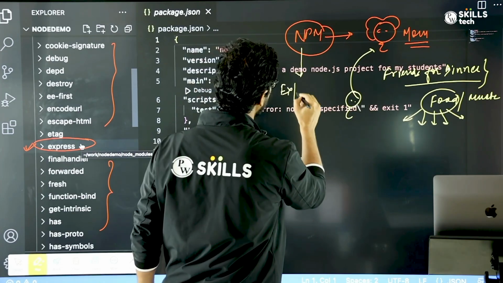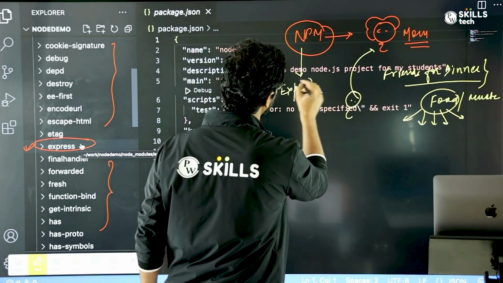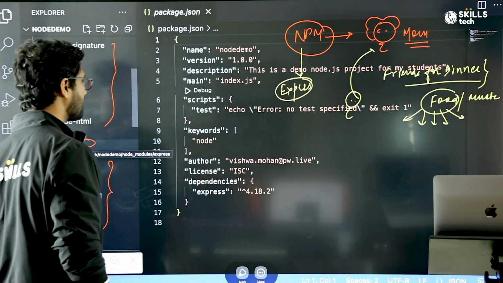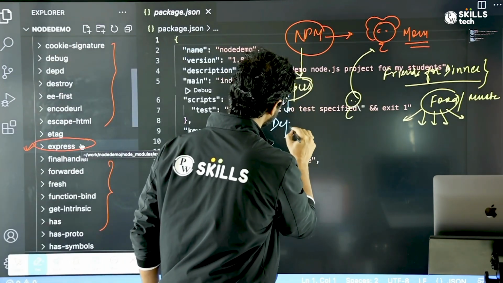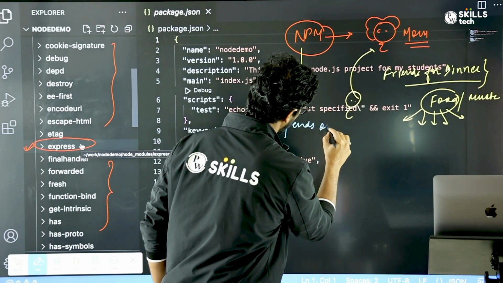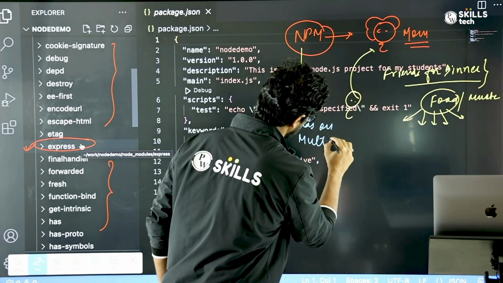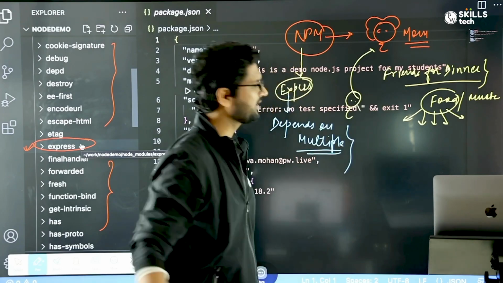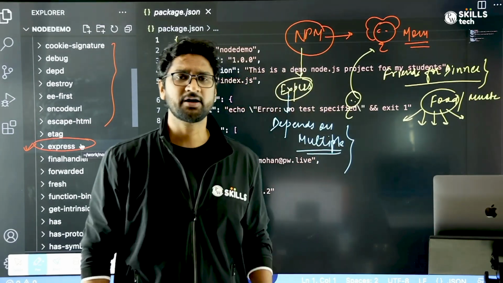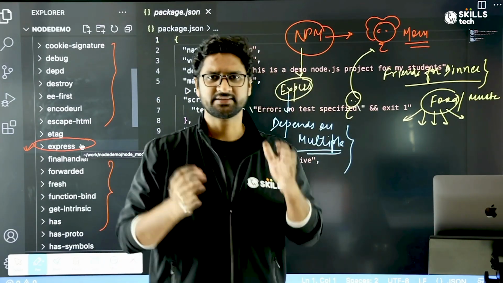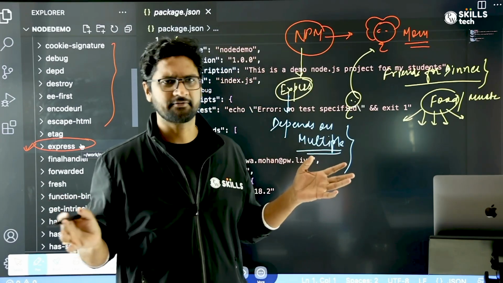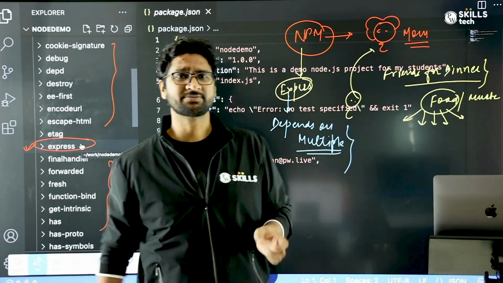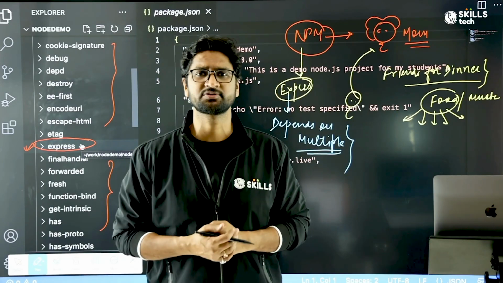When you go and say npm, please bring me express, express in itself is not independent. Express itself depends on multiple things. Just like the dinner for your friends depends on multiple things, like the right food, a place for the people to sit, music to play. Similarly, if I have to make use of Express, Express is also a Node.js project.